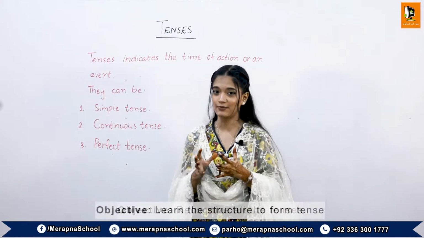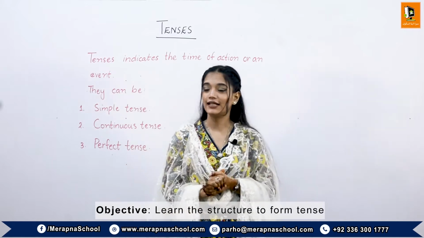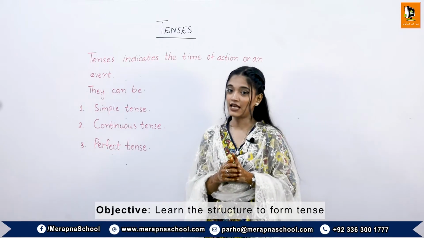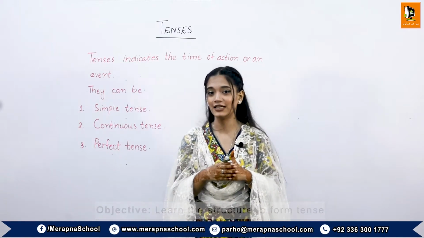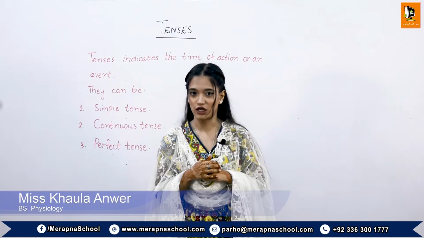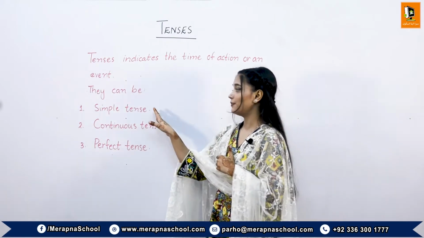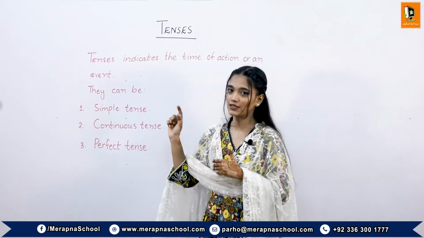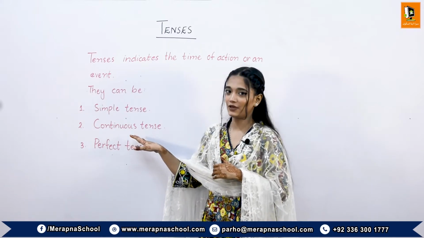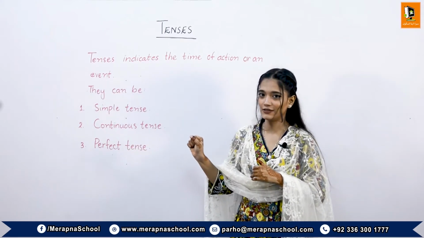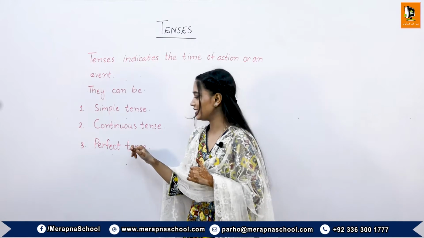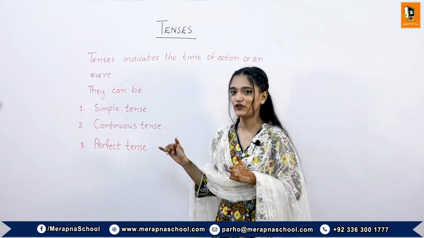They indicate the time of action or event, and according to that they can be simple tense, continuous tense and perfect tense. According to the time they are indicating, they can be present, past and future. So in the simple category they are present simple tense, past simple tense, future simple tense. In this category they can be present continuous tense, past continuous tense, future continuous tense. And in this category it can be present perfect tense, past perfect tense and future perfect tense.